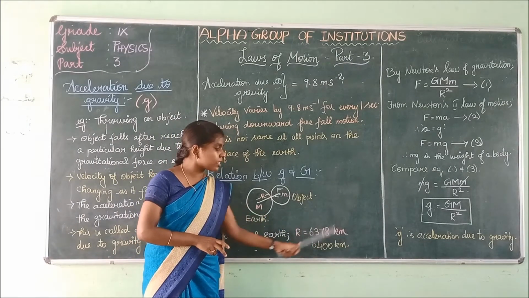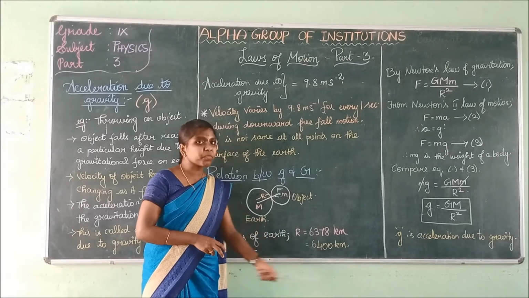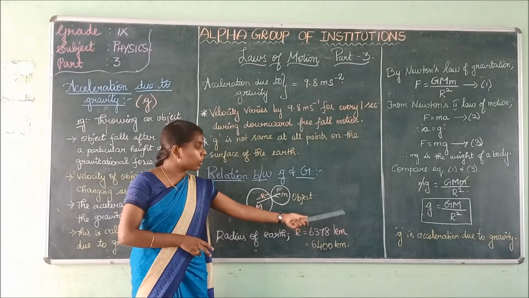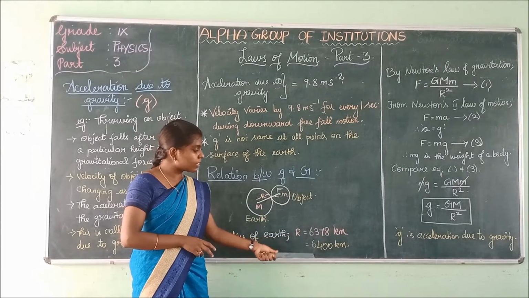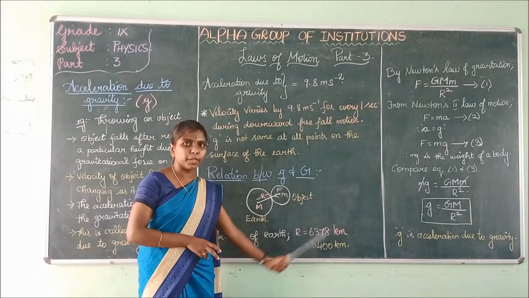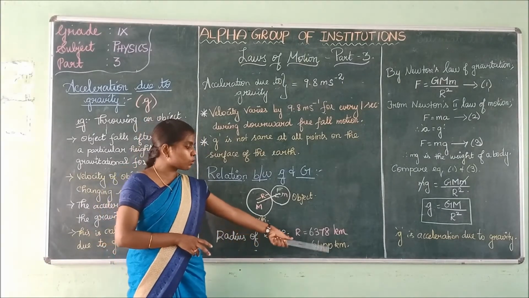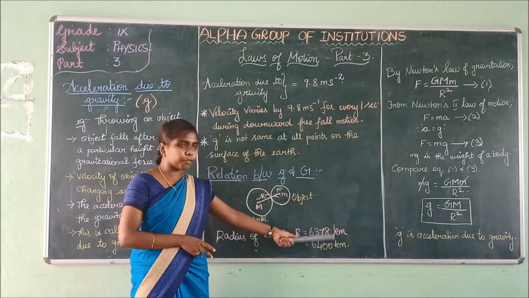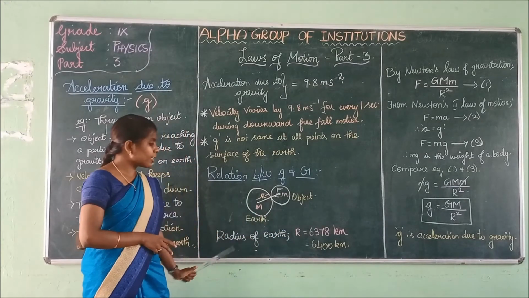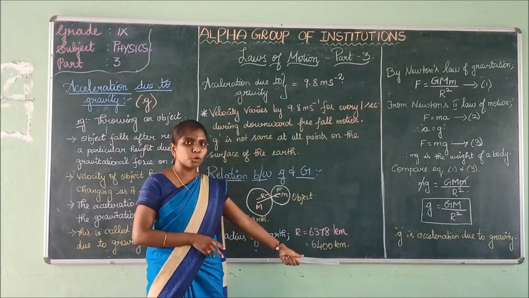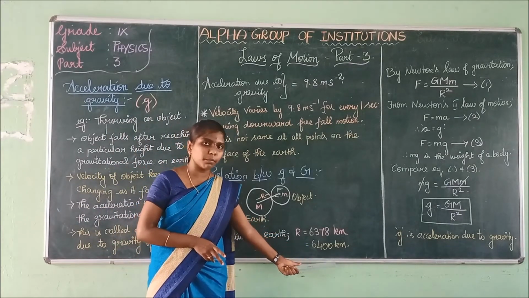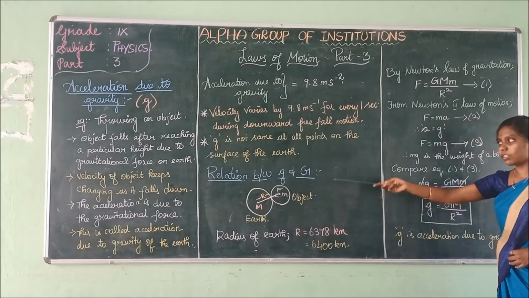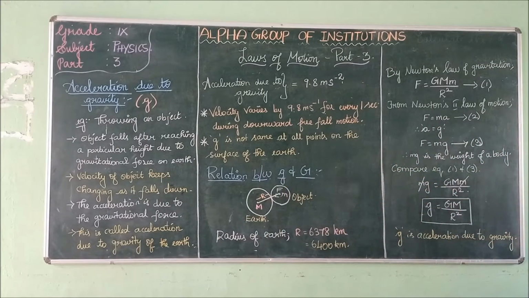Approximately we can write it as 6400 kilometer, but the exact radius is 6378 kilometer.